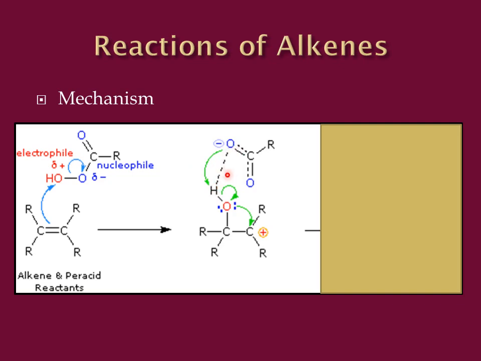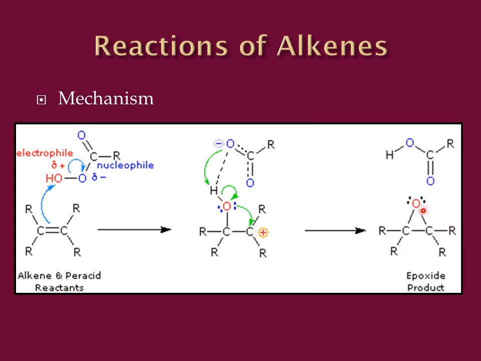And this hydrogen to oxygen bond is going to break down and reside on the oxygen atom as a negative charge, and that negative charge will make a bond with this positive carbon atom, giving rise to an epoxide. The negative charge is shifted onto oxygen, which is making a bond with this carbon. A cyclic structure is formed, a cyclic ether, which is called an epoxide, giving rise to a carboxylic acid, R C double bond O OH. This R can be alkyl or aryl. So this is how epoxides are formed.